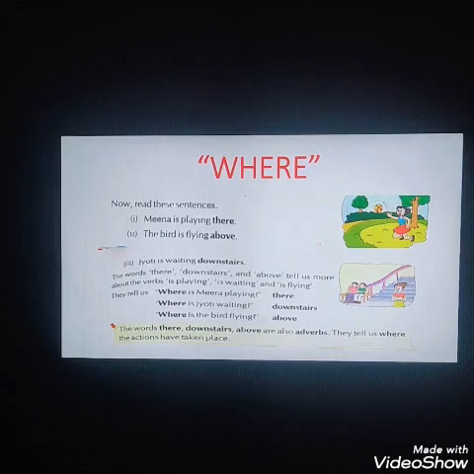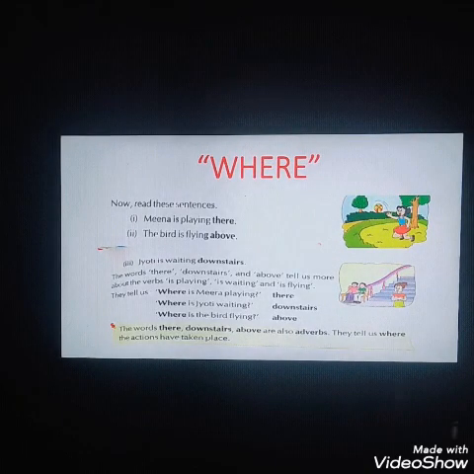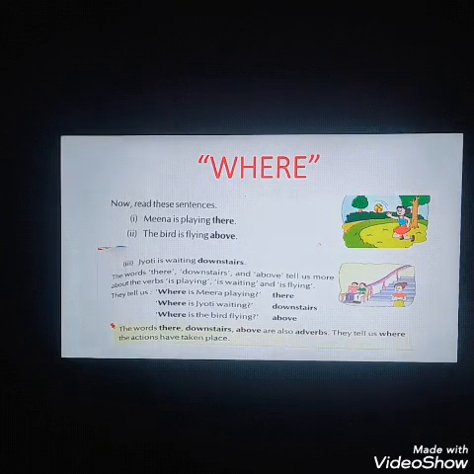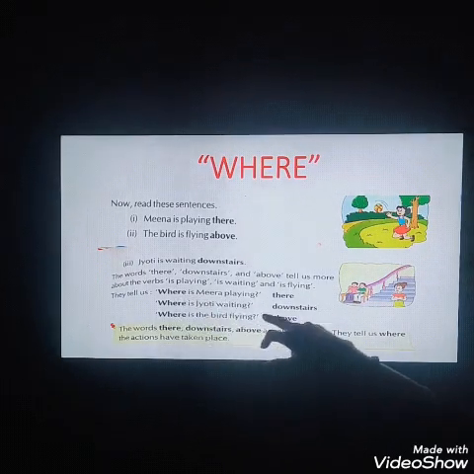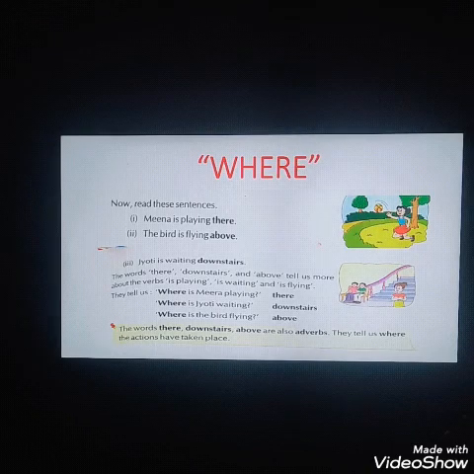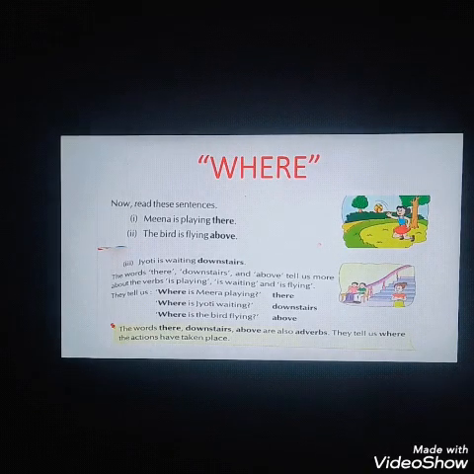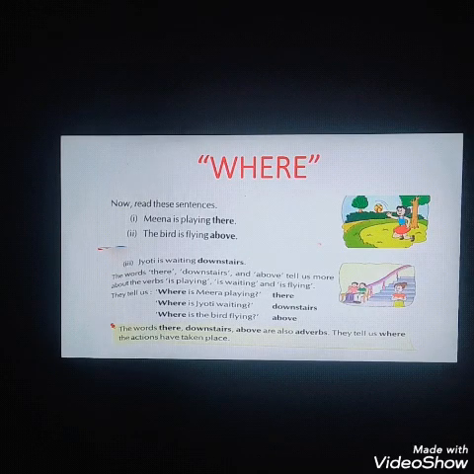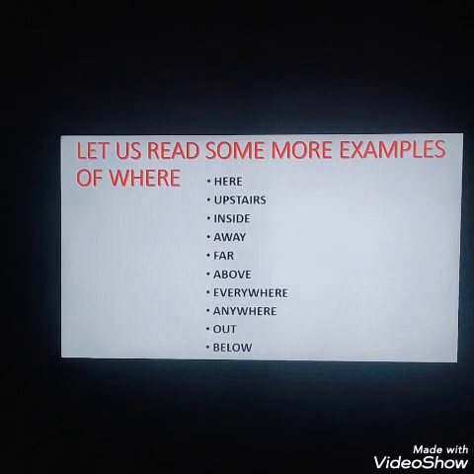Jyoti is waiting downstairs. Where is Jyoti waiting? Downstairs. So the words there, downstairs, above tell us more about the verbs is playing, is waiting and is flying. They tell us where Meena is playing? There. Where is Jyoti waiting? Downstairs. Where is the bird flying? Above. These three words, there, downstairs and above, are adverbs because they tell us where the action has taken place.